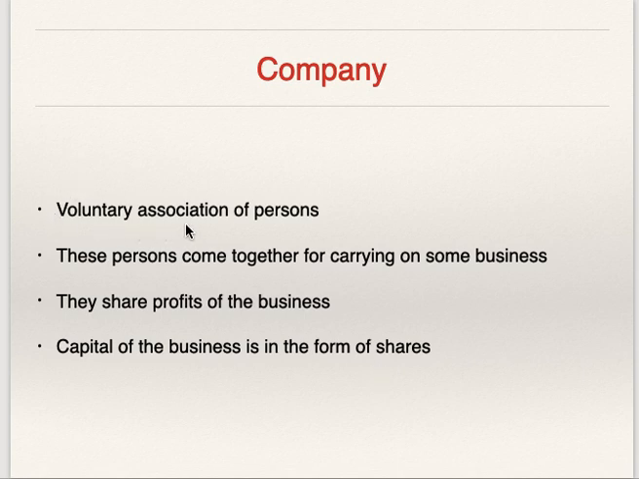It is association of persons. Company is association of persons. People come together and they form a company and they come together for doing some business. This business will give them profit. They share these profits. And company में जो capital होता है, that is share capital. So capital of joint stock companies is share capital.